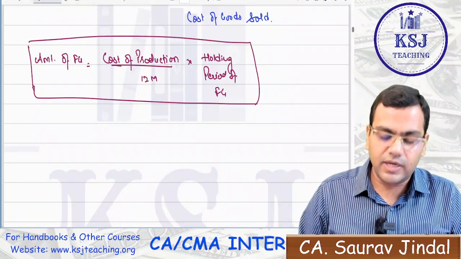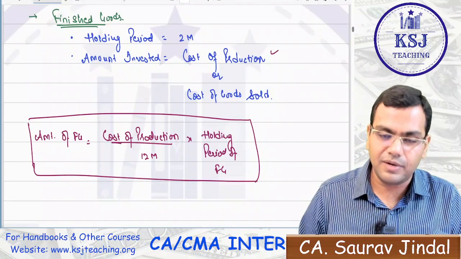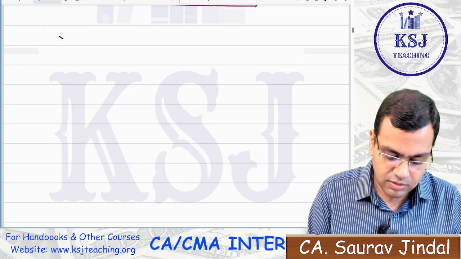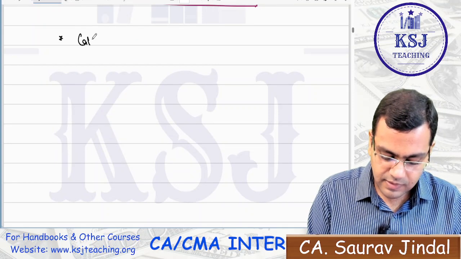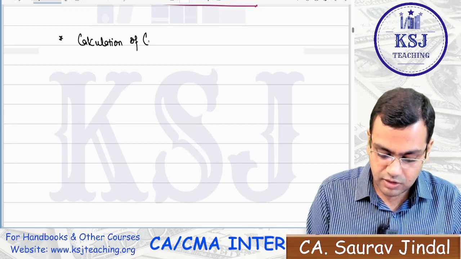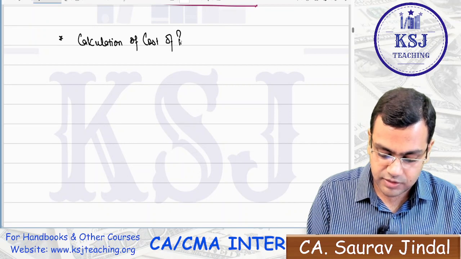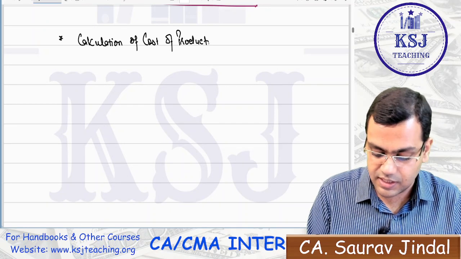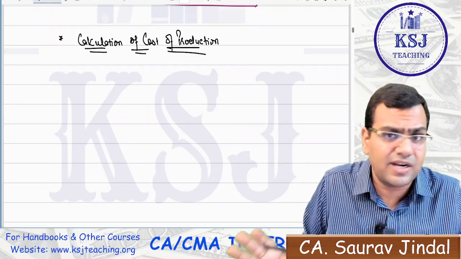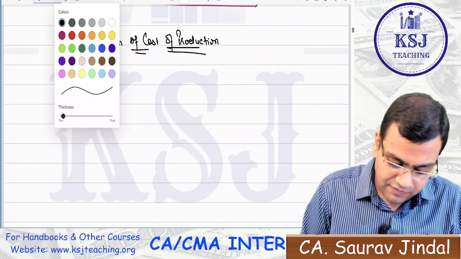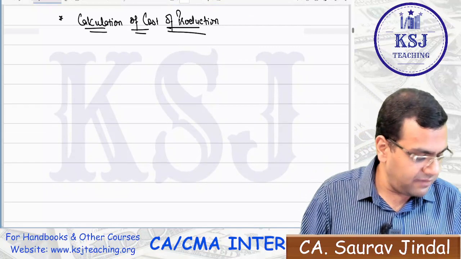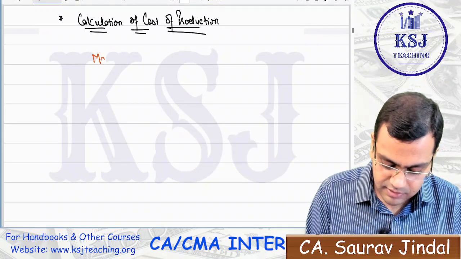Clear? Now, how to calculate the cost of production? In most of the cases, we will be taking the cost of production, right? So we'll talk a little bit about that. I'll write it as calculation of cost of production. Sir, we know how to calculate the cost of production, we have already studied cost accounting, you have already taught it. No, I'm going to teach you again. I don't believe you that you have already studied cost accounting.